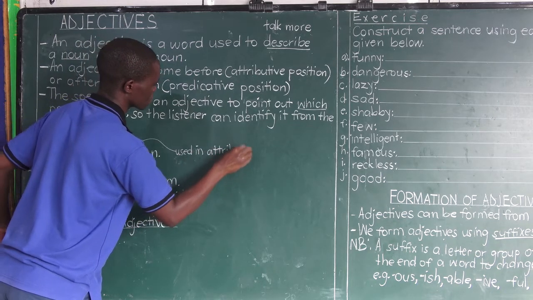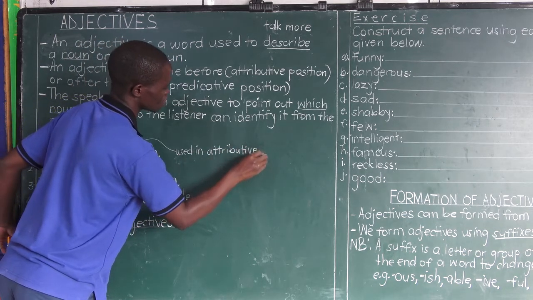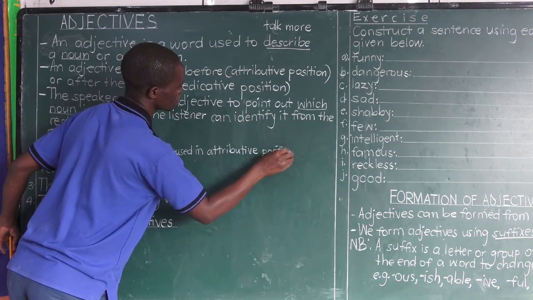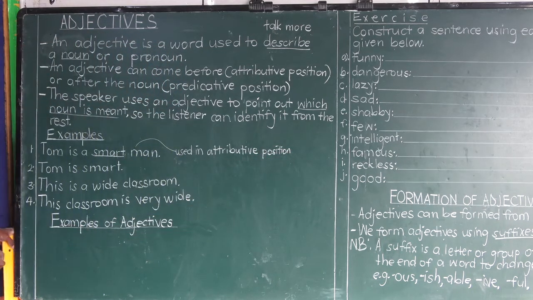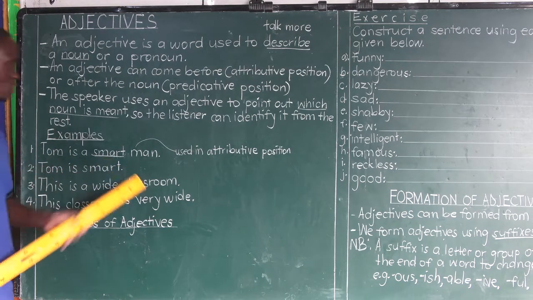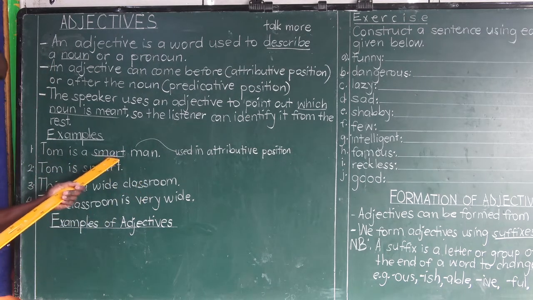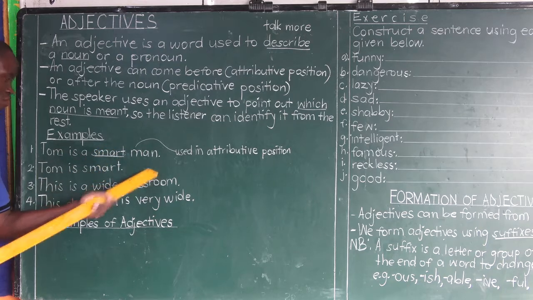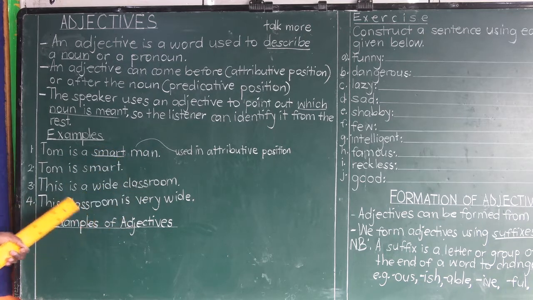I repeat, the adjective smart has been used in attributive position. I believe serious people are following. Smart is an adjective used in attributive position, meaning before the noun it is describing.